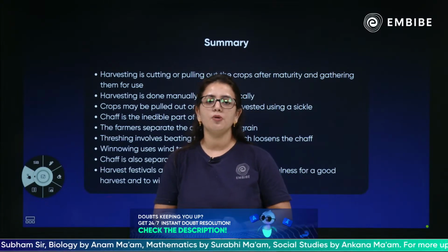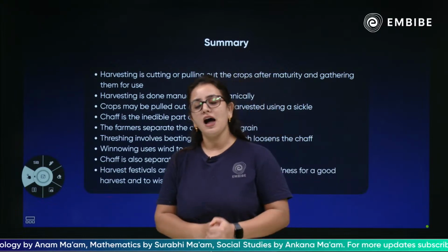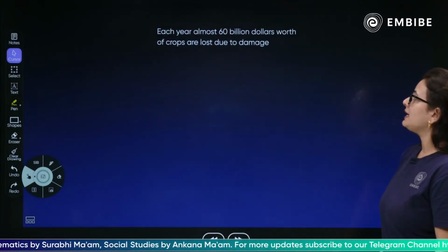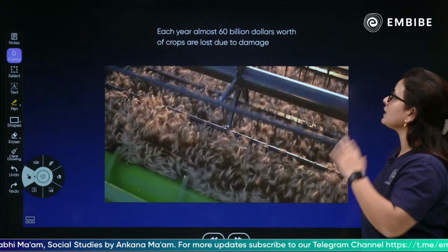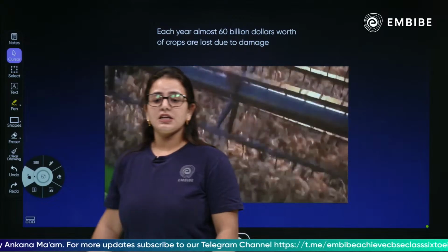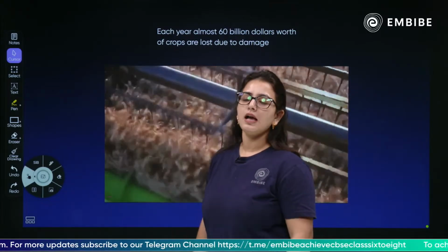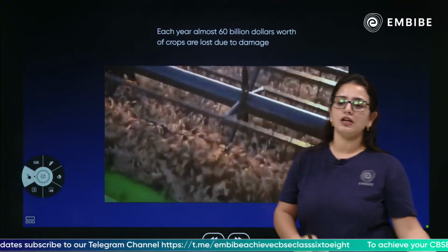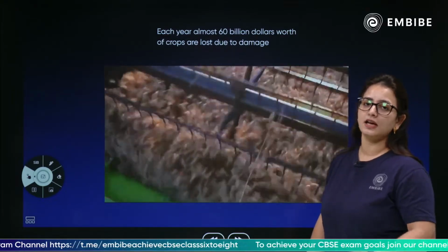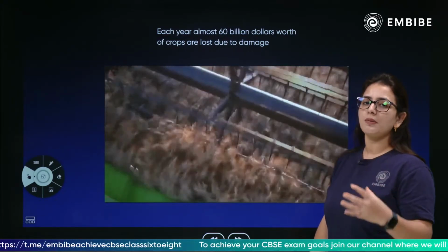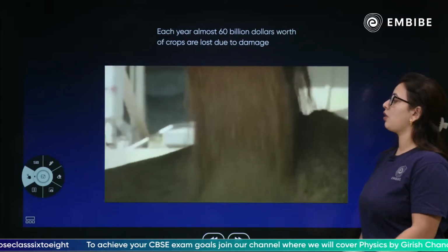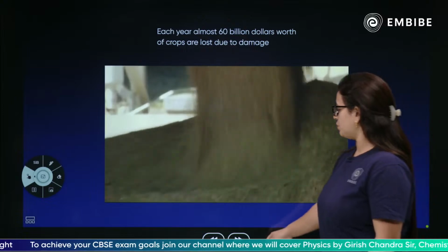Okay, so 80% of the population is totally dependent on the harvest. So this is what we have studied. As you know, children, the next topic is that each year almost $60 billion worth of crops are lost due to damage. Imagine, due to damage during this process and all, it is not that the whole crop gets sold out. A lot of crop gets damaged, is unhealthy, cannot be eaten, has rotted, grew too much, matured too much, was not sold on time, was not harvested on time, so a lot of crop is lost due to damage.